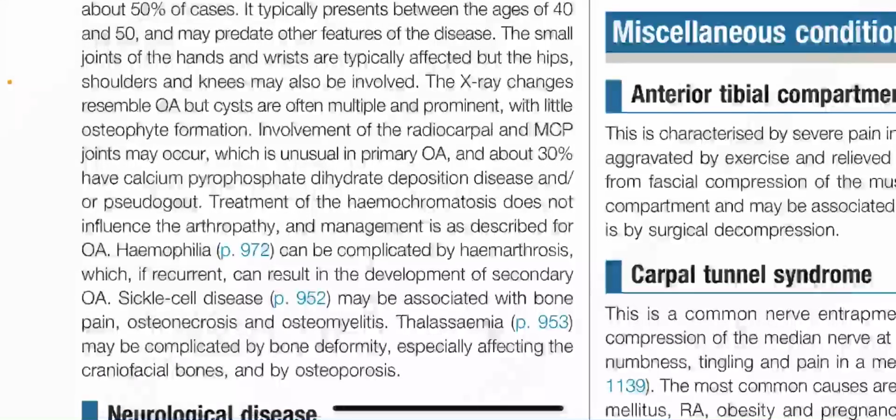Hemophilia can be complicated by hemarthrosis, which, if recurrent, can result in the development of secondary osteoarthritis. Sickle cell disease may be associated with bone pain, osteonecrosis, and osteomyelitis. Thalassemia may be complicated by bone deformity, especially affecting the craniofacial bones, and by osteoporosis.